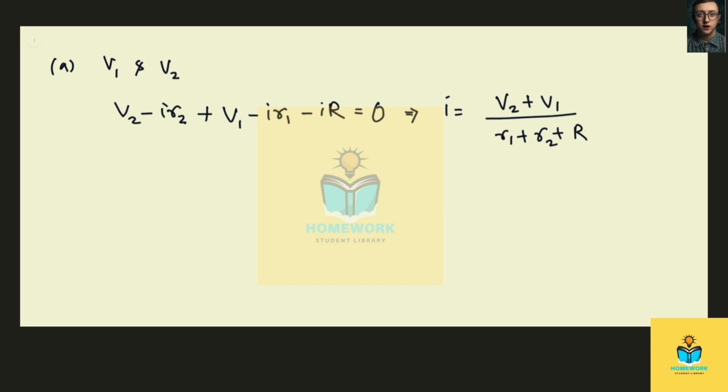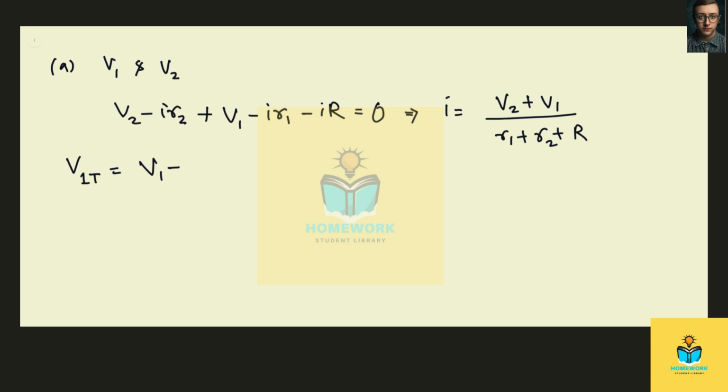The terminal voltage of battery 1, let's call that V1T, where 1 stands for battery 1 and T stands for the terminal voltage. So that is equal to V1 minus R1 times the current.